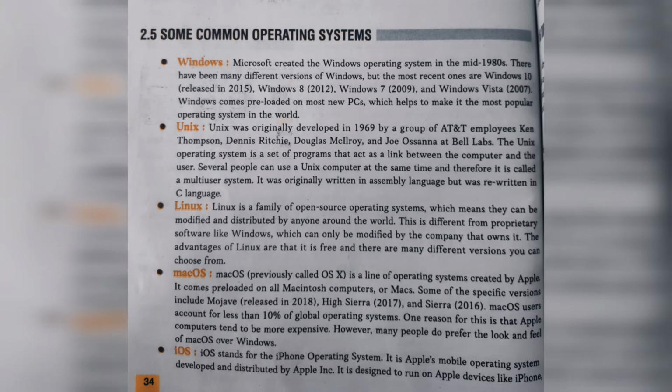So next, Mac OS. What is Mac OS? Mac OS, previously called OS X or OS 10, is a line of operating systems created by Apple. Mac OS is only for Apple computers and PCs.